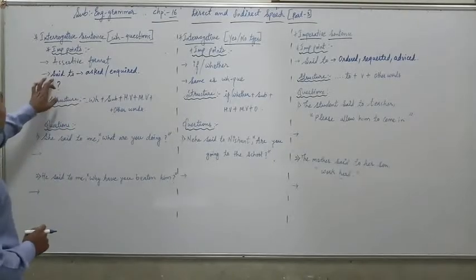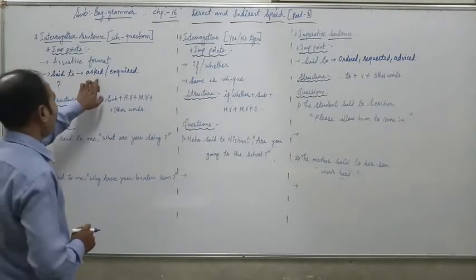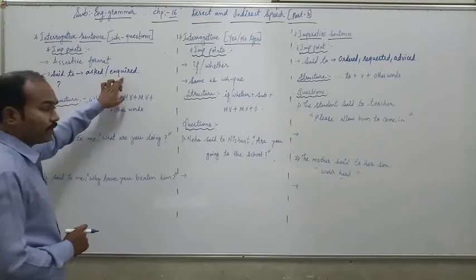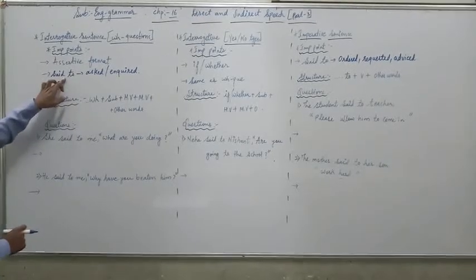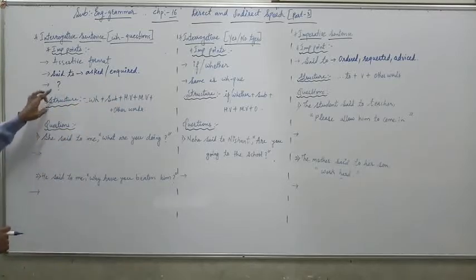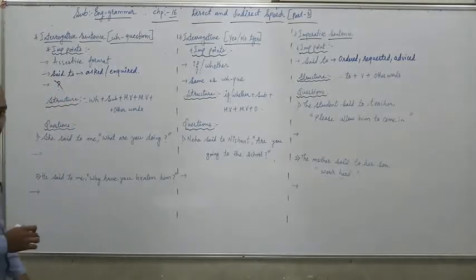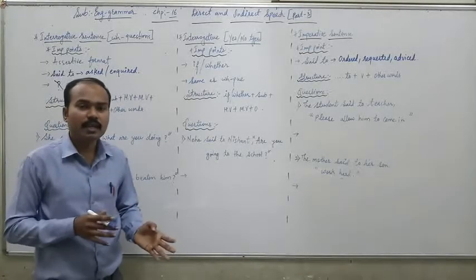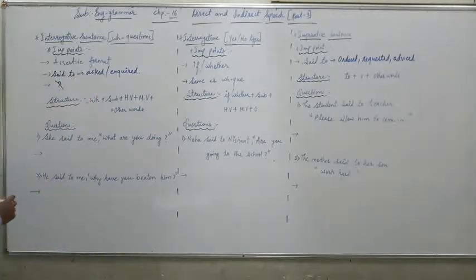Second point says that said to is changed into asked or inquired. Okay, in place of said to we have to use asked or inquired. And third point is regarding the question mark. What do we do? We drop the question mark. When we change from direct to indirect, we remove the question mark.